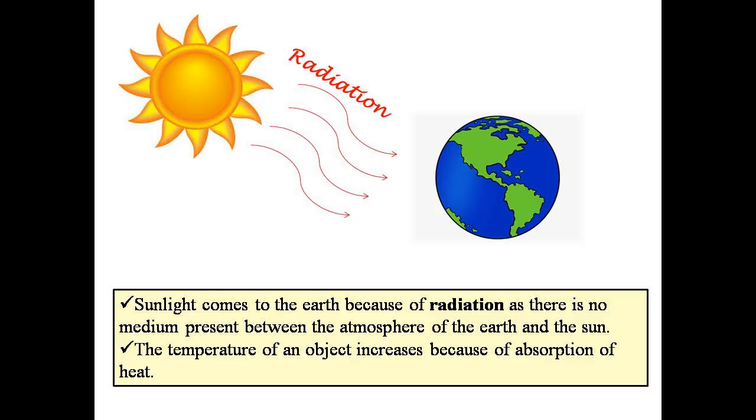Sunlight comes to the earth because of radiation, as there is no medium present between the atmosphere of earth and sun. The vast space between earth and sun is vacuum, yet the heat of the sun reaches us because of radiation. The temperature of an object increases because of absorption of this kind of radiation.